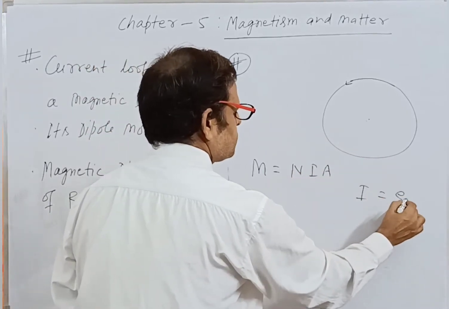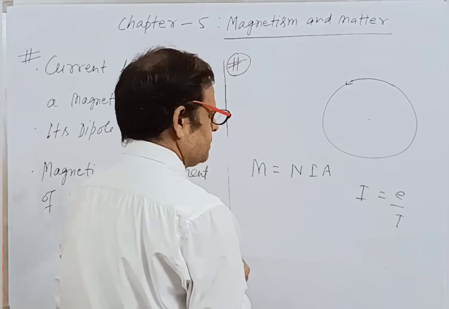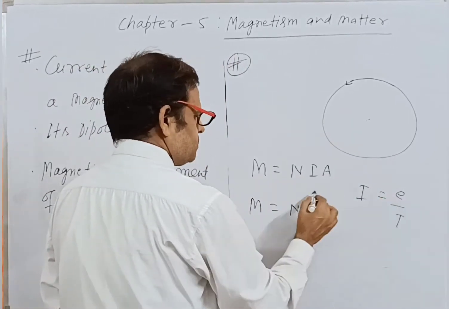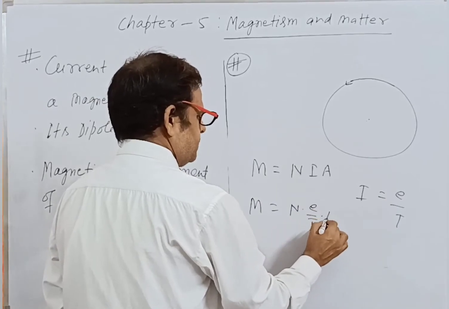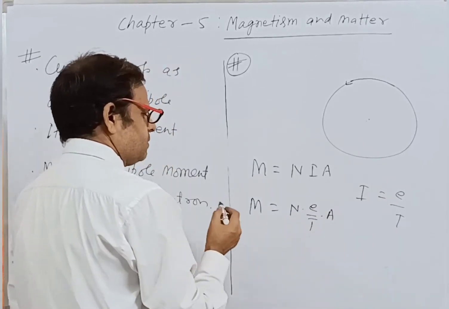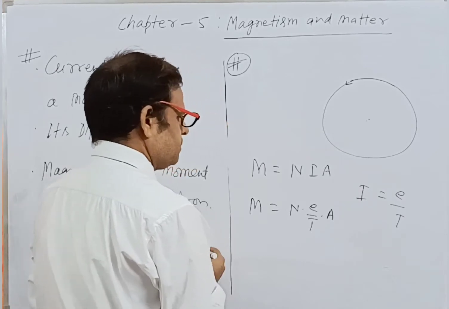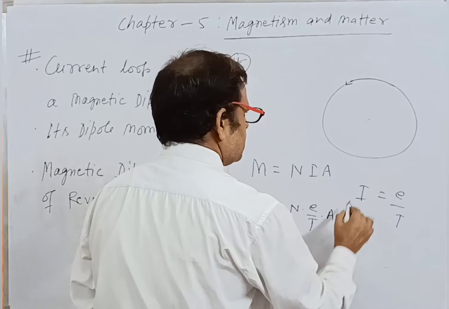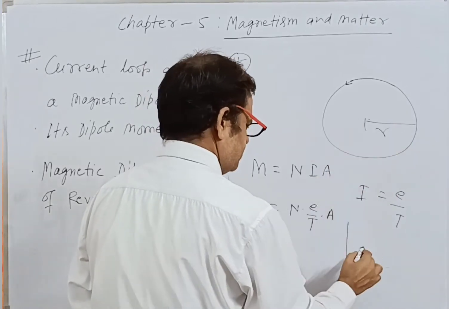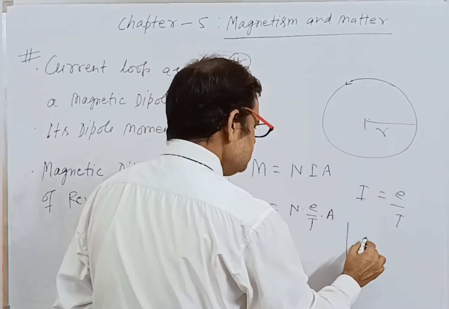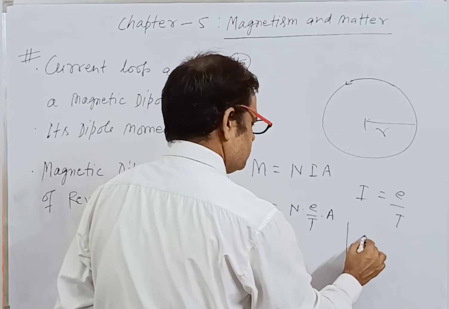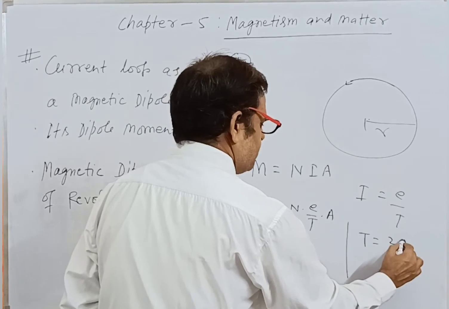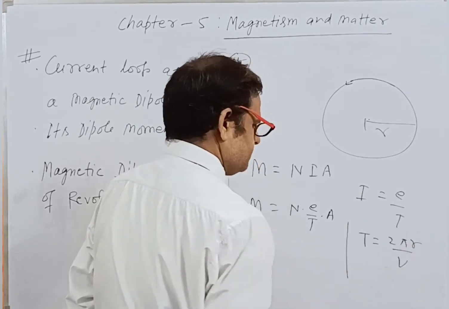Since I is equal to e by T, you can put the value here. M is equal to N into e by T into A. What would be the value of T? If r is the radius, you know very well that T is equal to 2 pi r by v.